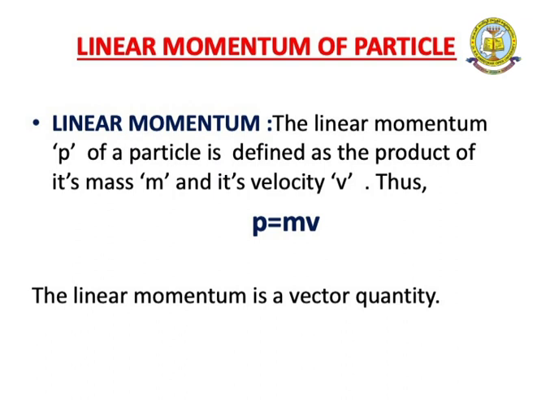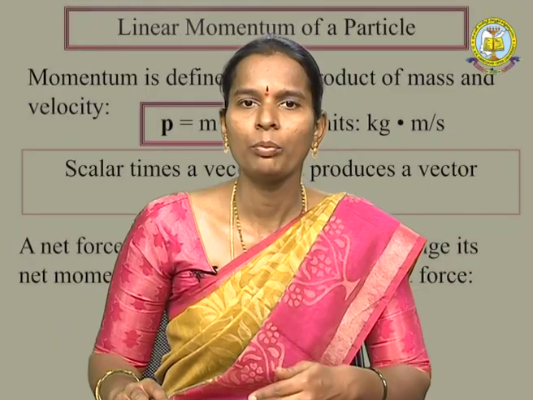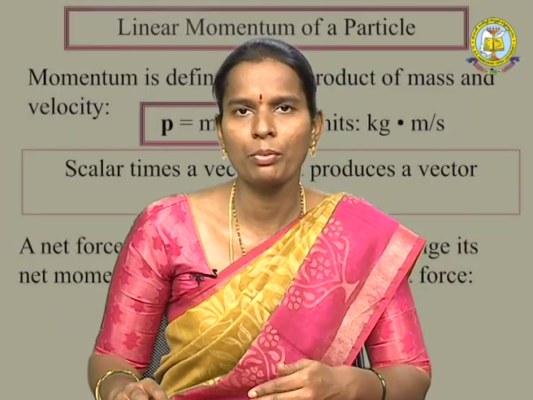Linear momentum is defined as the product of the mass and velocity of the body. Here P is equal to m dot v. This is the linear momentum formula. P is equal to mv. Linear momentum is a vector quantity also.